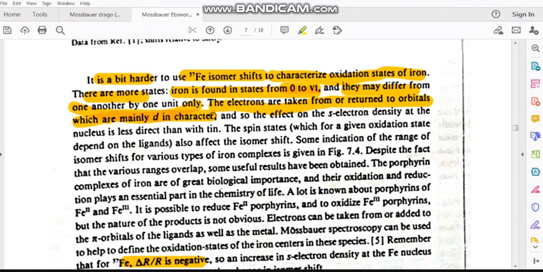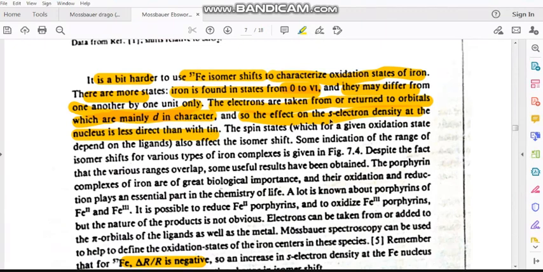So the effect on the s electron density at the nucleus is less direct than with tin. If you take tin as an example, it directly affects the s electron density, whereas here it's the changes in the d electrons, so it indirectly affects the s electron density at the nucleus.